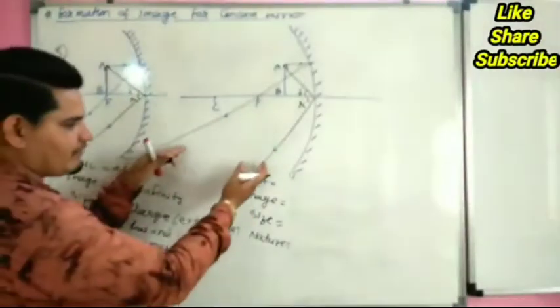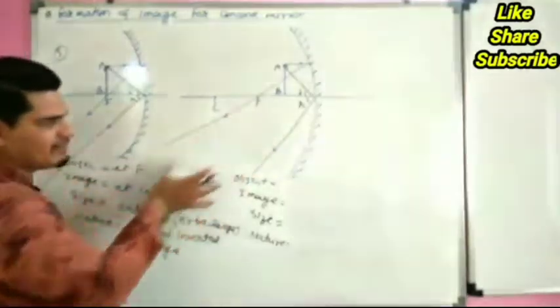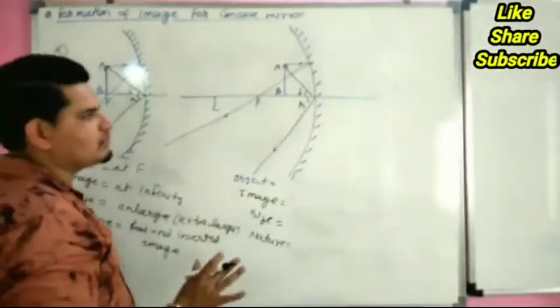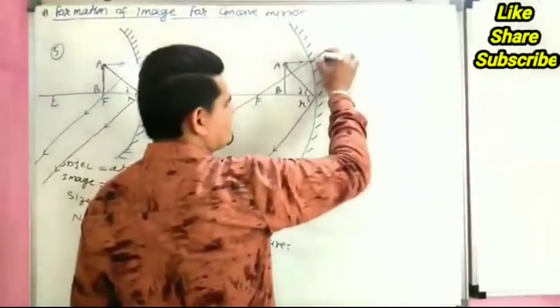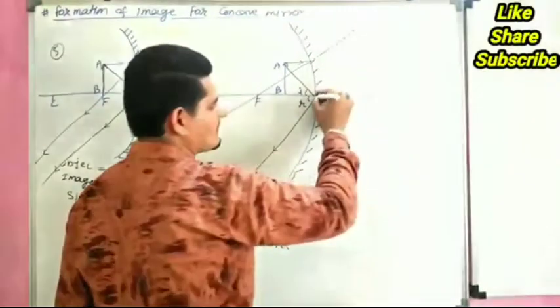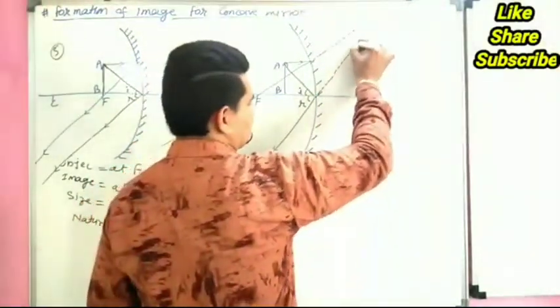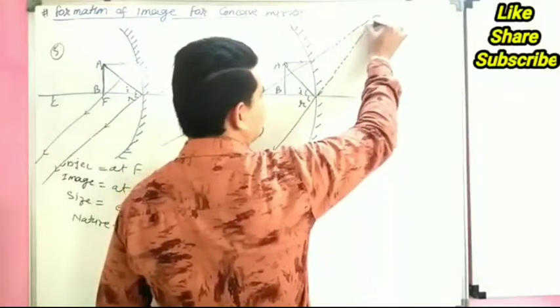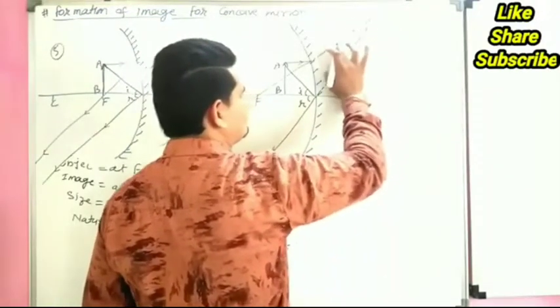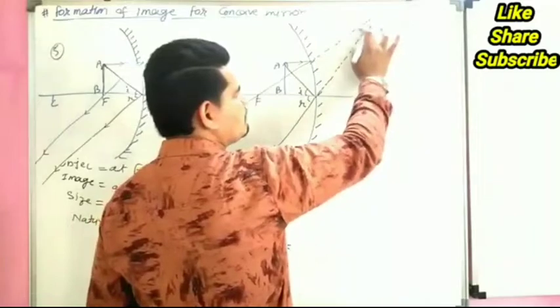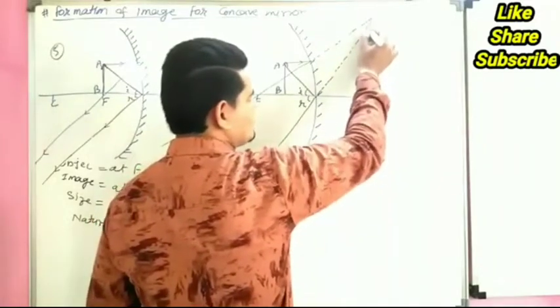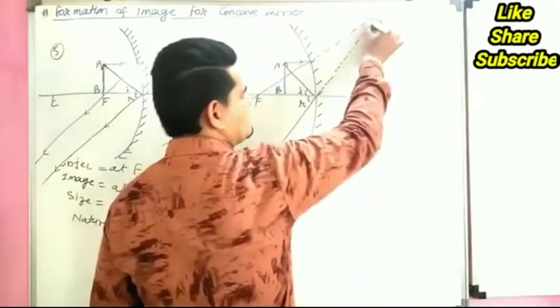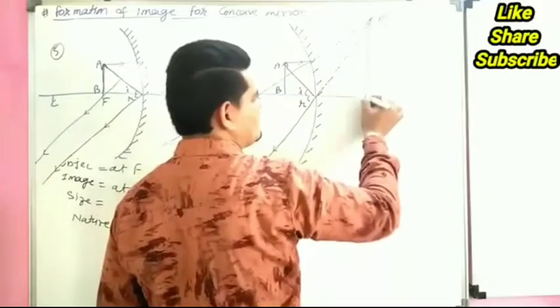They are going away from each other. They never meet. So we have to meet this ray behind the mirror. This is called the image.